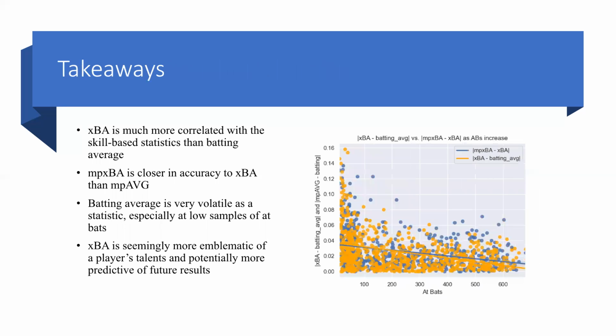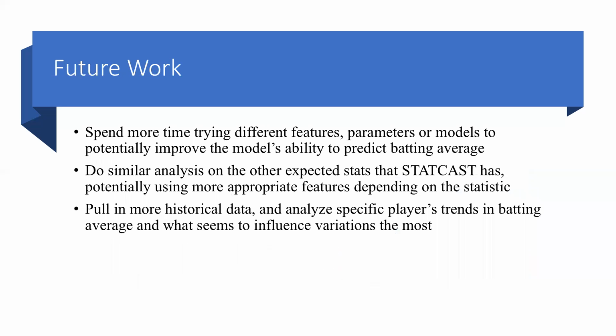So some of the main takeaways were that expected batting average is generally more correlated with the skill-based statistics than batting average. The machine predicted expected batting average is closer in accuracy to the expected batting average than it is to the machine predicted average. The batting average is generally very volatile as a statistic, and especially at very low samples of at-bats. And the expected batting average is seemingly more emblematic of a player's talents and potentially more predictive of future results.